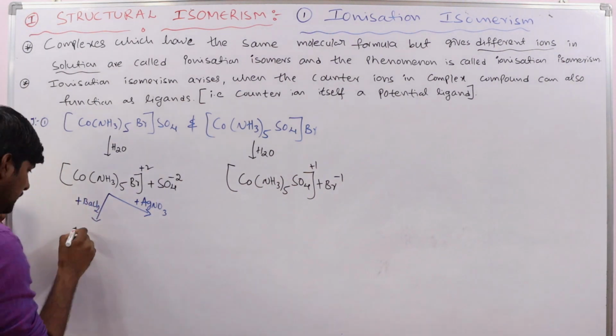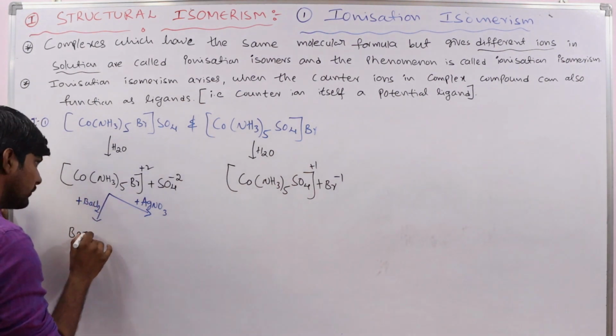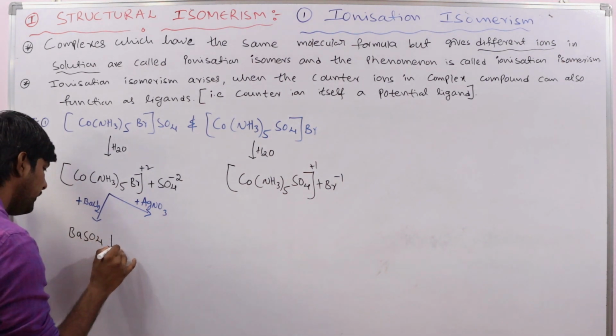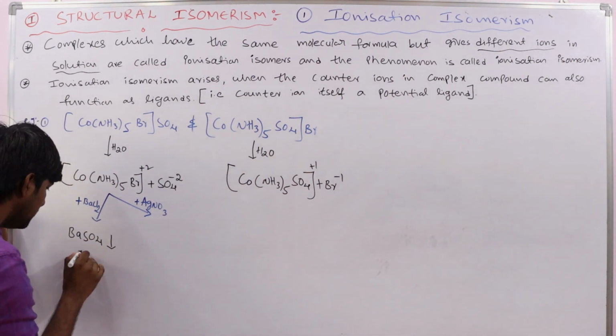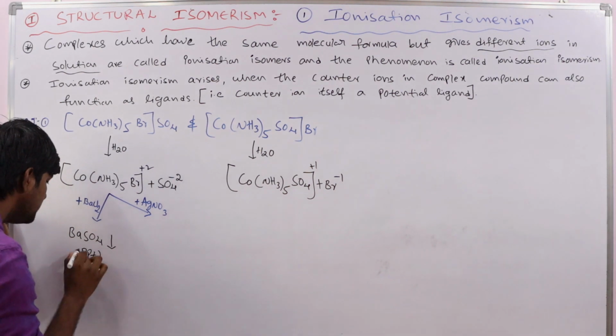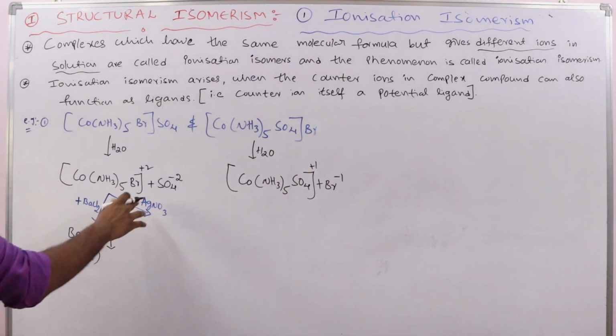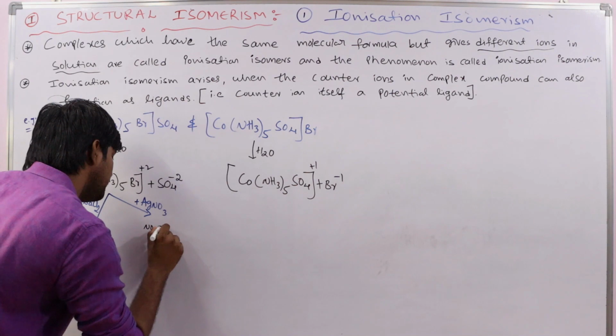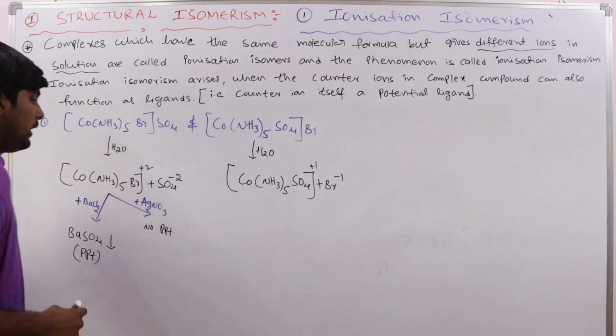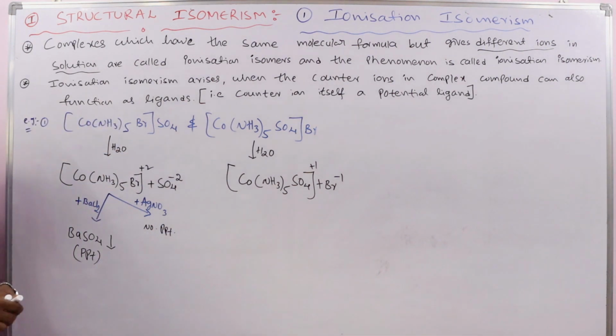In the first beaker we get barium sulfate precipitate, and in the other we do not get any precipitate.